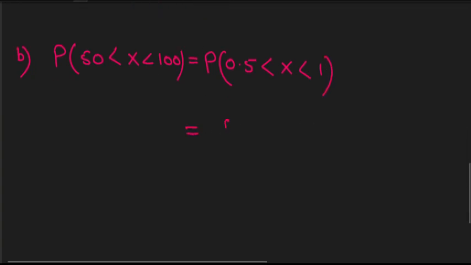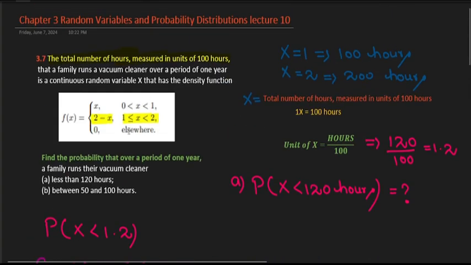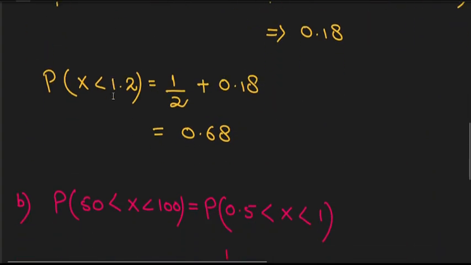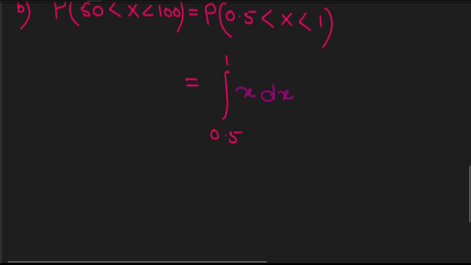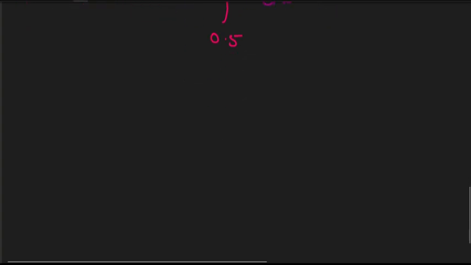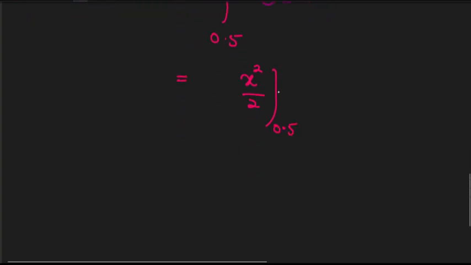So we will integrate our function from 0.5 to 1, right? And you can see 0.5 to 1 lies in the first interval, because 0.5 is here. So we will pick our first function, which is x. I can write this as x dx, right? So we will integrate this function here. When you integrate, you know that the integration of x is x squared by 2. So I can write x squared by 2, and my limits are 0.5 to 1, right?